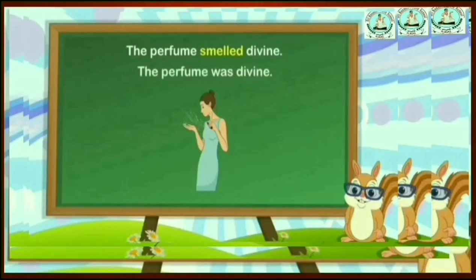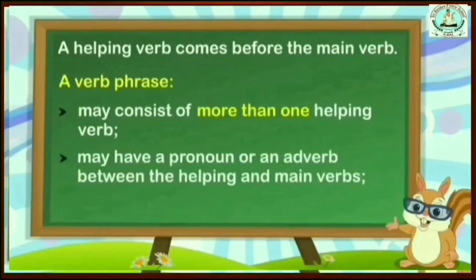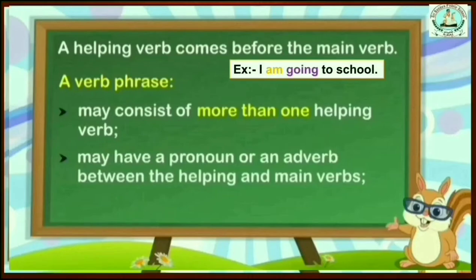Okay, then helping verbs, how to identify? Very easy. If a verb comes before the main verb, that is, before the action verb, then it is called a helping verb. For example, look here. I am going to school. Here, am came before the main verb. So here am is the helping verb, going is the main verb.